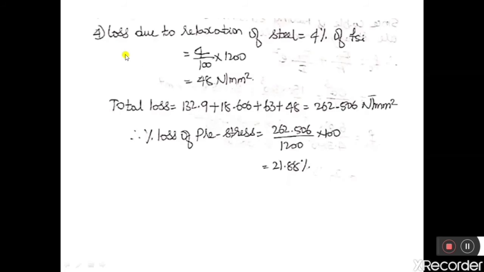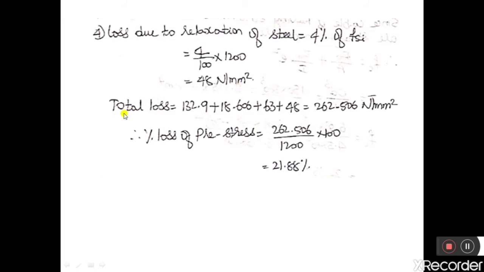And the last case is loss due to relaxation of steel. It is given in the question that loss due to relaxation of steel is equal to 4% of initial prestress. So 4% of FSI, 4 by 100 into the initial prestress which is applied to the cable, which is 1200, given in the question. Therefore 4 by 100 into 1200 gives 48 Newton per mm square.